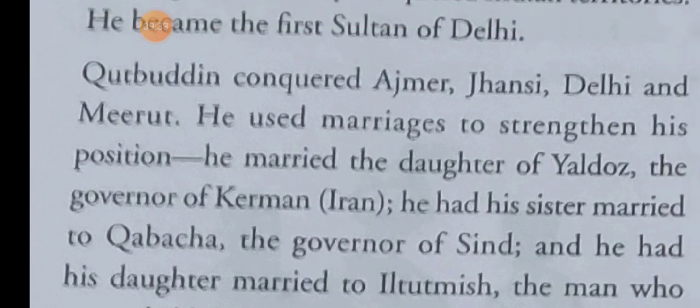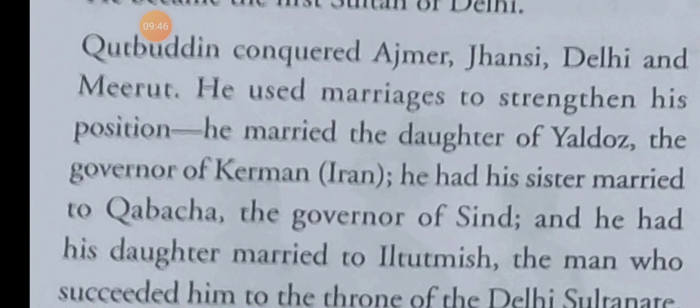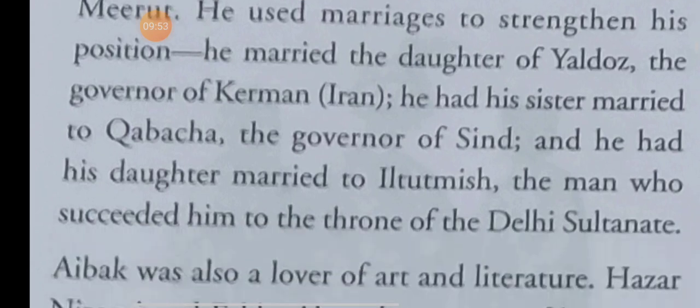He married the daughter of Yildiz, who was the governor of Kerman, in Iran. His sister married Qabacha, the governor of Sindh, and Qabacha's daughter married Iltutmish.